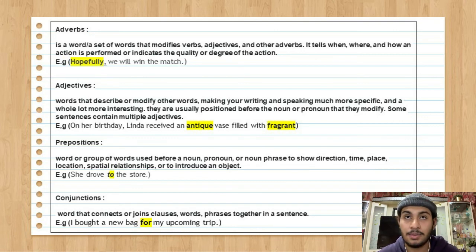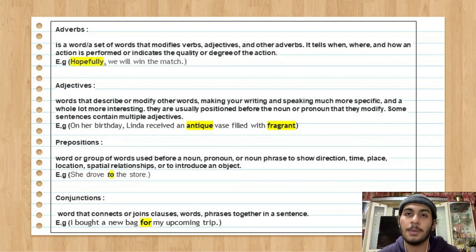Next one is adjectives. An adjective is a word that describes or modifies other words, making your writing and speaking much more specific and a whole lot more interesting. They are usually positioned before the noun or pronoun that they modify. Some sentences contain multiple adjectives. Like in the example, "On her birthday, Linda received an antique vase filled with fragrance." The words "fragrant" and "antique" are adjectives used to describe the vase.